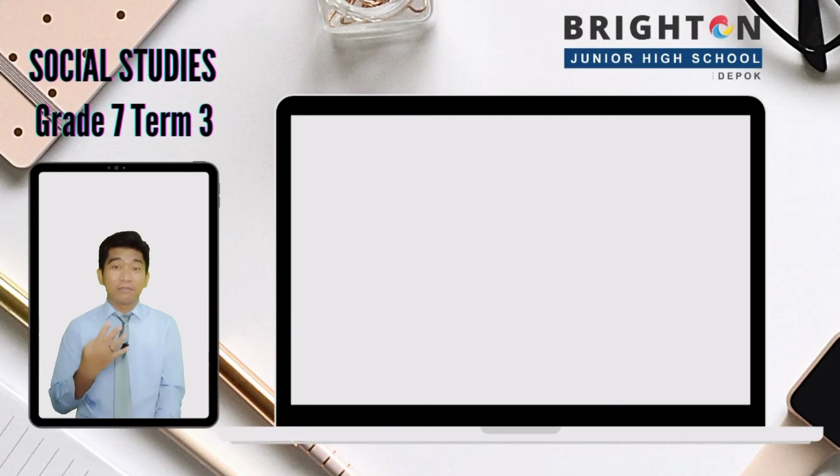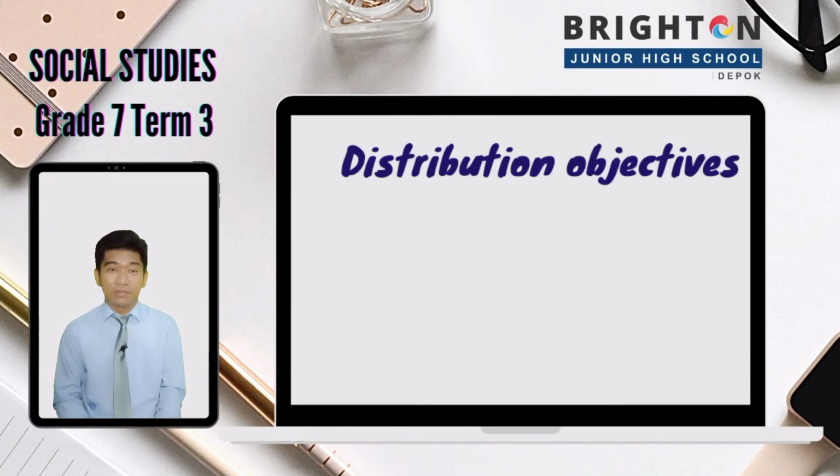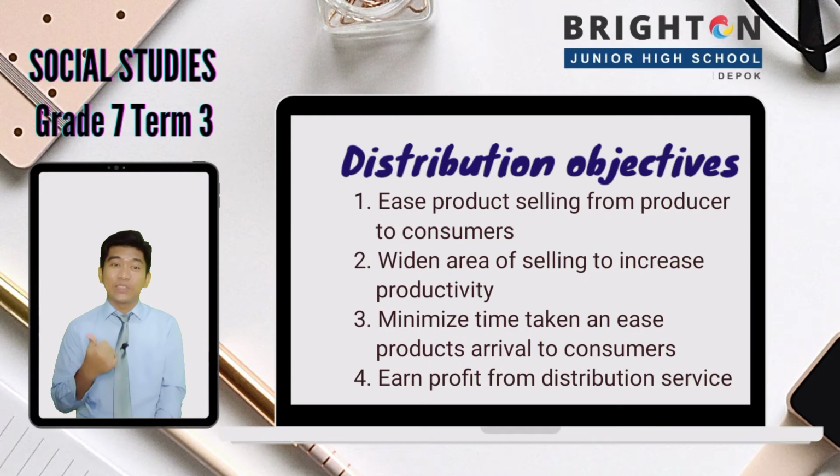There are at least 4 distribution objectives. First is to ease product selling from producer to consumer, that's of course. Second is to widen the area of selling to increase productivity. Third, to minimize time taken and ease the product's arrival to consumers. And the last, to earn profit from distribution service.